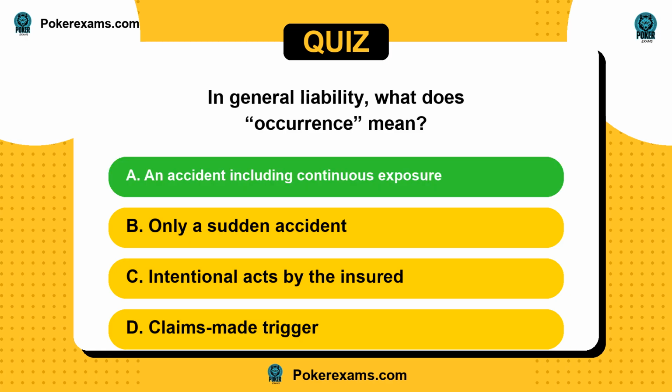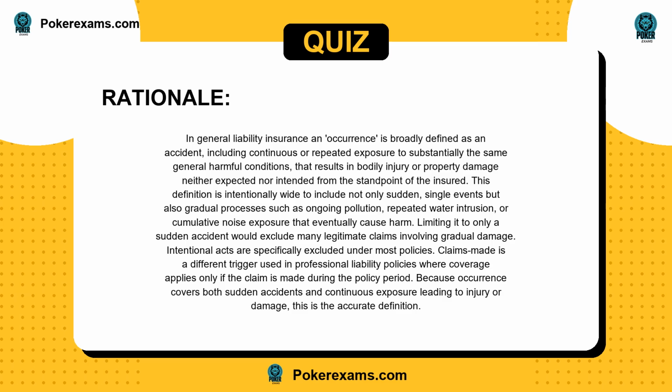The answer is A. In general liability insurance, an occurrence is broadly defined as an accident, including continuous or repeated exposure to substantially the same general harmful conditions, that results in bodily injury or property damage neither expected nor intended from the standpoint of the insured. This definition is intentionally wide to include not only sudden, single events, but also gradual processes such as ongoing pollution, repeated water intrusion, or cumulative noise exposure that eventually cause harm.